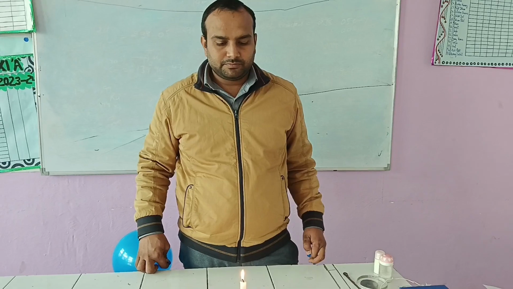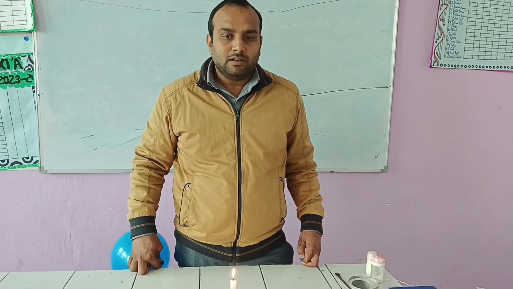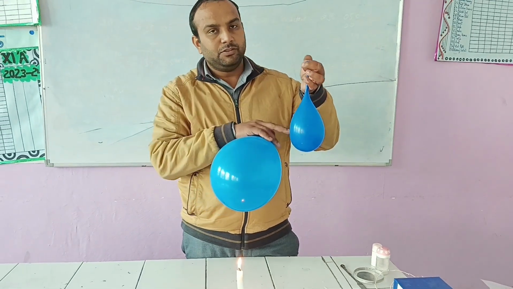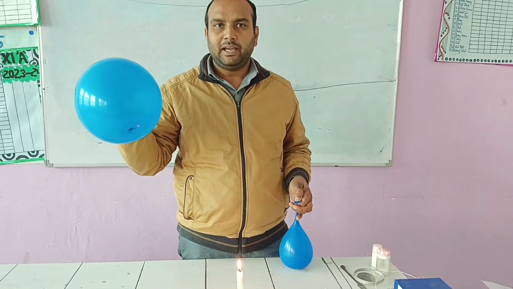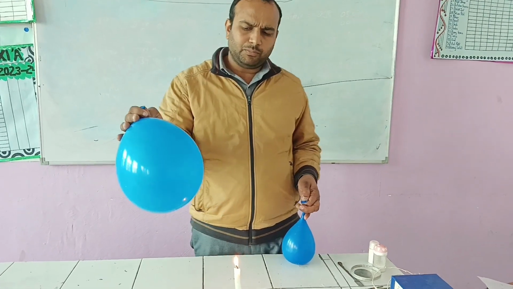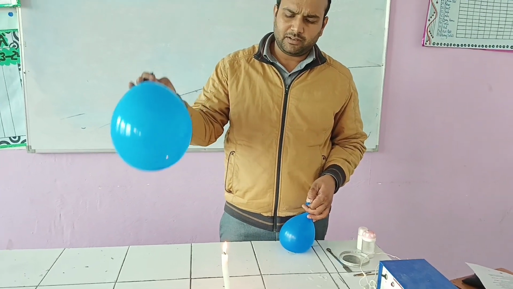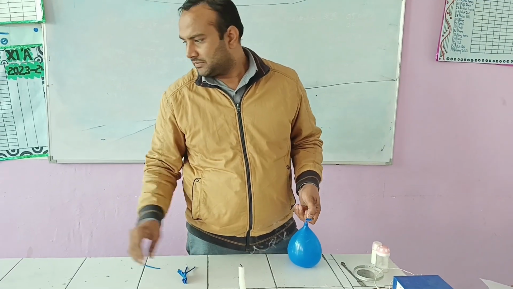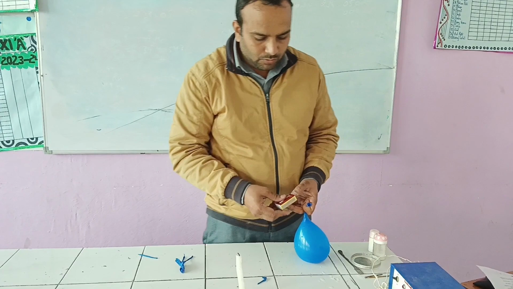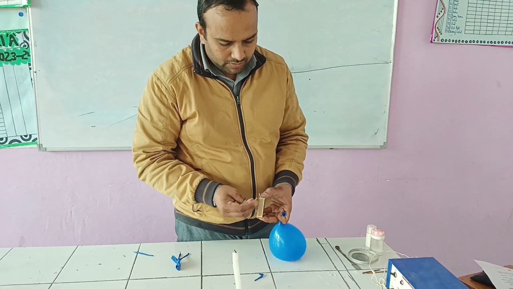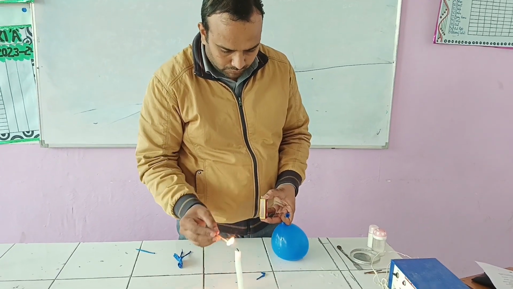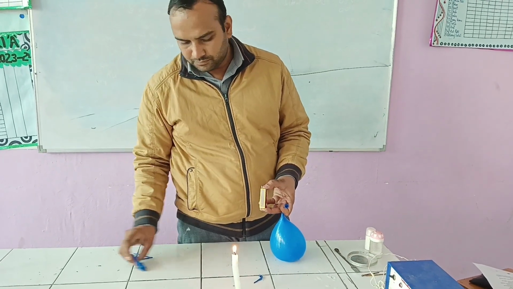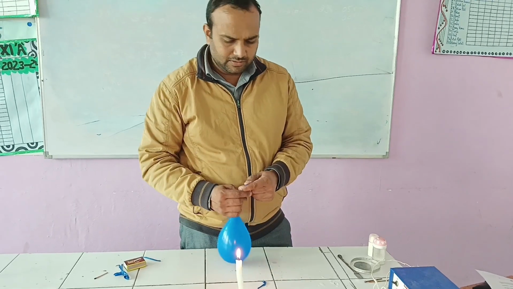In this activity I have a candle and 2 balloons. One is filled with water, another is filled with air. Now what will happen if I put the balloon that is filled with air over a flame? It bursts immediately. Now what will I do? Now I'll put another balloon over the flame, but in this balloon water is filled.